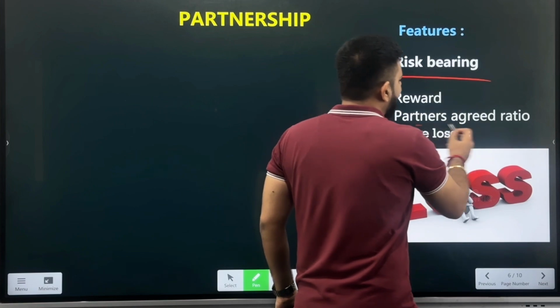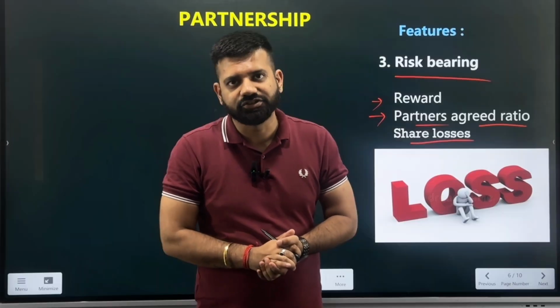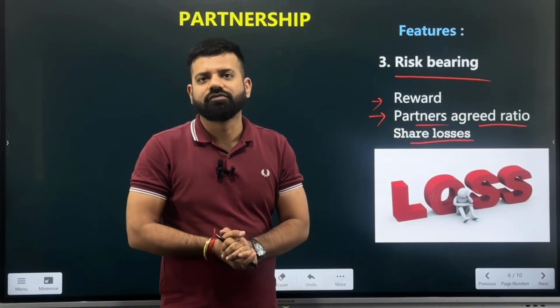So basically over here we can see that the partners agree to take the profits and also take the losses in the agreed ratio which they have settled for. For example, 3 is to 1 is to 2, or 1 is to 1 is to 1, that is, all are taking the losses mutually in the same ratio, or they are taking the profit and losses in the agreed ratio which they have decided in their partnership deal, right? So this is known as the risk bearing of the partnership.